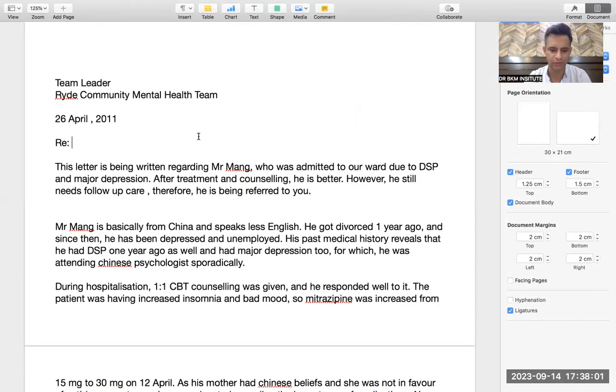The name of the patient is Mr Ming Zhang, aged 24. That is how you should write it. Mr Ming, M capital, rest of the word smaller. No full stop, no commas over here. Mr Ming Zhang, aged 24, that's it.